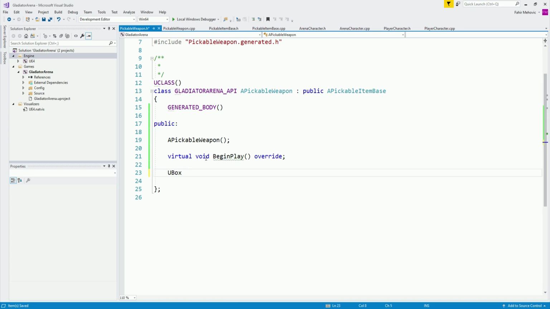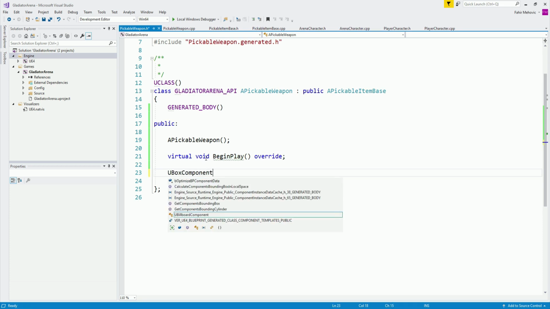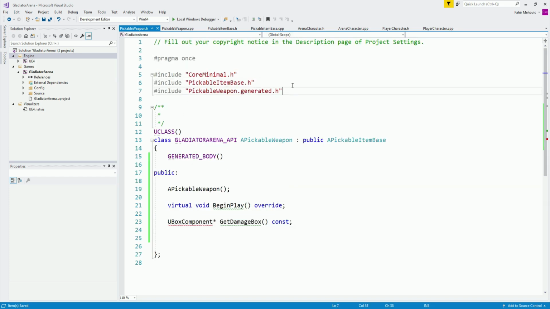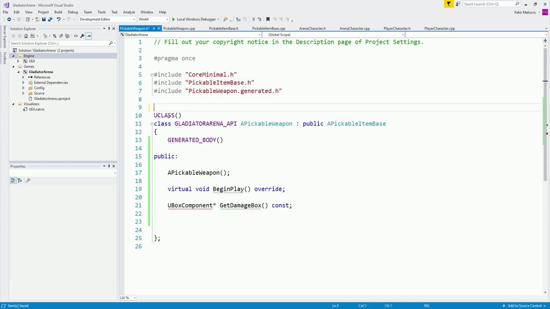Now we are going to have a UBoxComponent pointer, but this is going to be a function that returns a box component, and I'm going to say GetDamageBox. We can set it to be constant because the box component can be constant. Now, pay attention over here. We have an error that says identifier UBoxComponent is undefined. What you can do is go over here and include that component, but we can also do something like this.